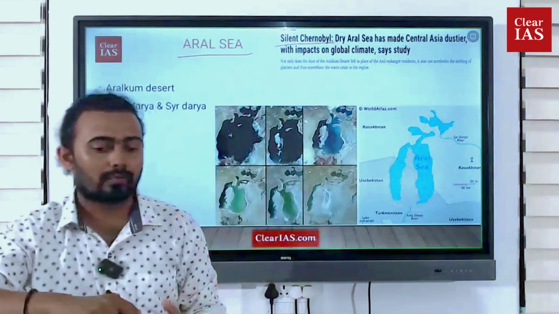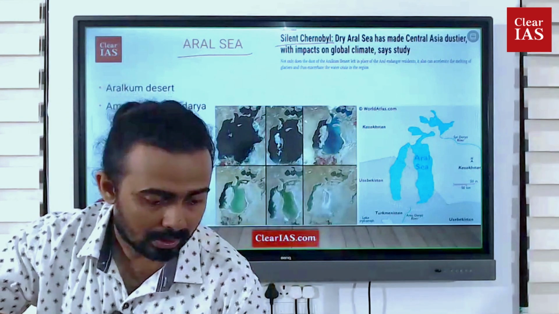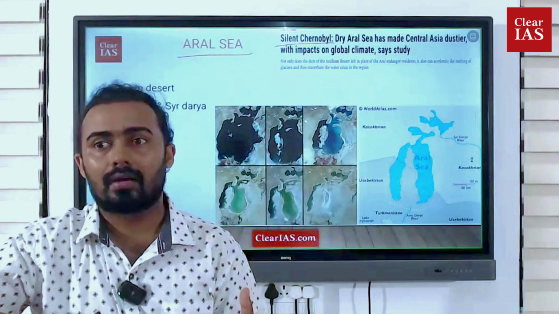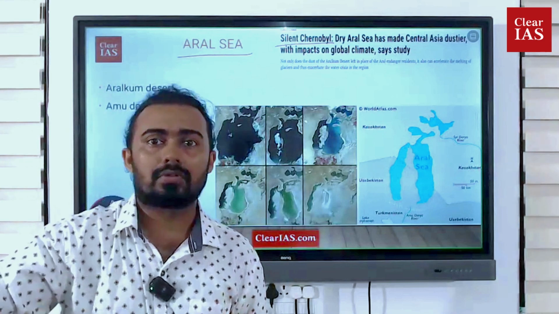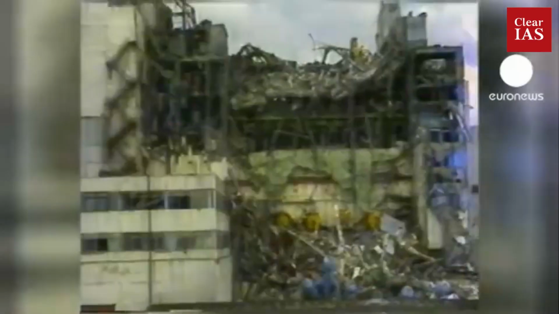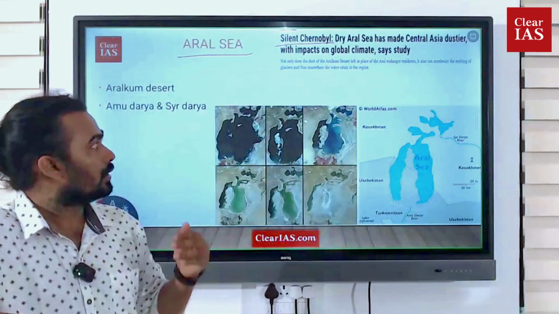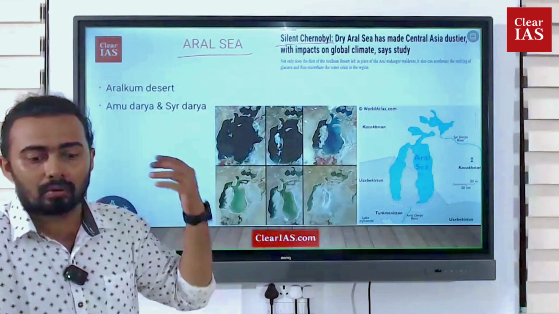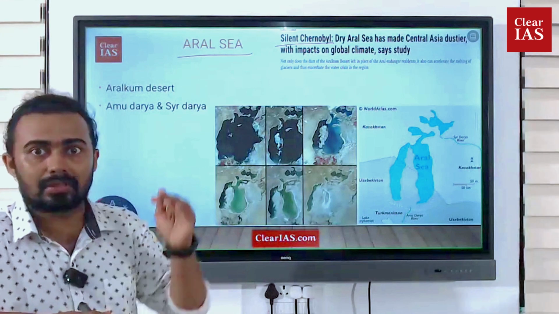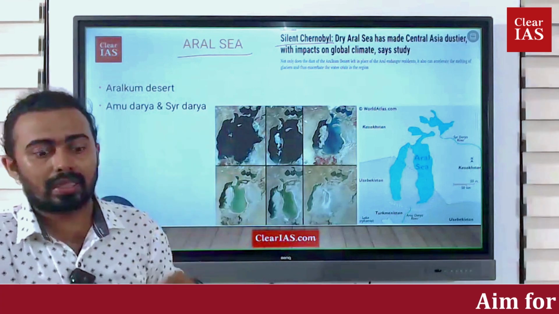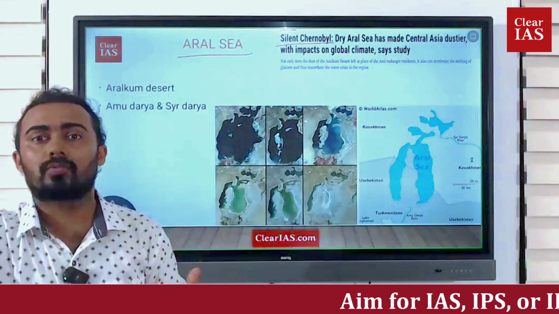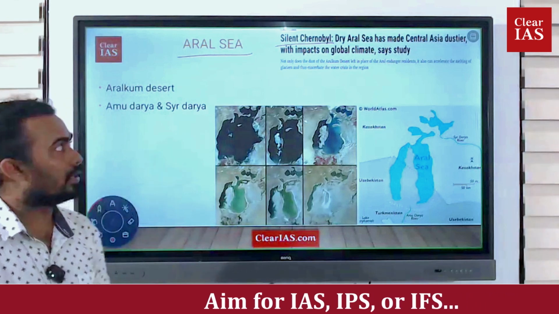Most of you might have heard about the Chernobyl disaster, because it was a nuclear plant which finally exploded. It underwent a lot of radiation. It affected lakhs and lakhs of people in and around Russia and Ukraine. So the Down to Earth document is comparing the Aral Sea with that magnitude. That much larger is the issue. That is what the article is saying.